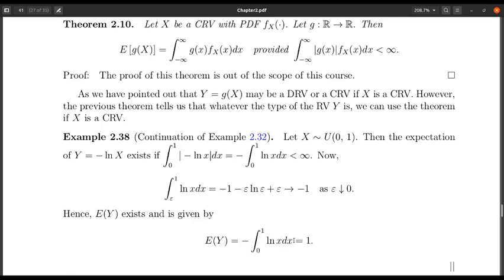Okay, so in this case the expectation of y exists, and on the other hand you can cross check this with what we pointed out, that y has an exponential distribution with parameter 1. So clearly from the exponential distribution also you can check that the expectation of y is nothing but 1. So we get the same result in both cases, but obviously the plus point of using this one is that I do not need to find out the probability density function of y.